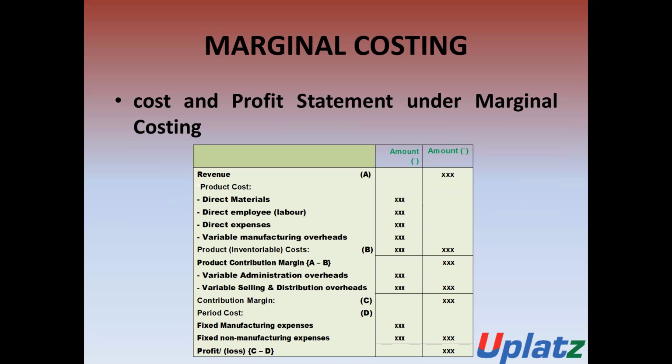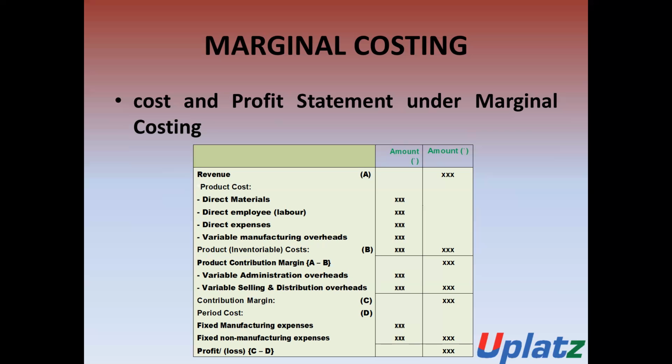After the contribution, we will reduce all the variable administration and selling overhead. At the time of calculation of inventory, whether it is finished goods or WIP, the administration and the selling and distribution overhead are not to be considered; all are to be excluded.